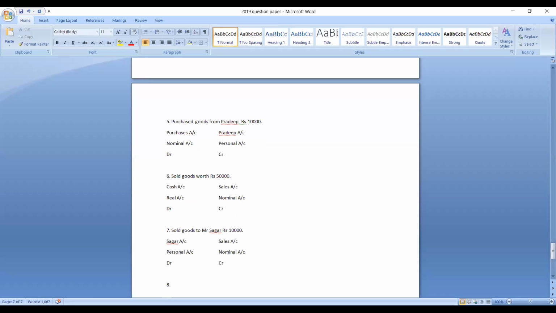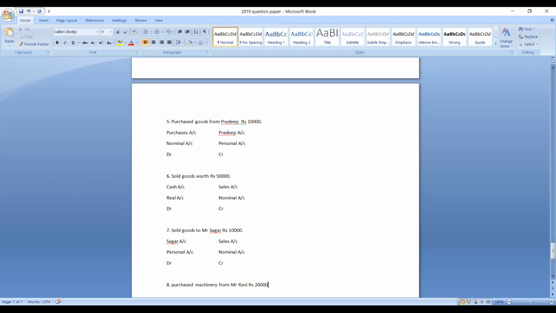Let us take one more example. We'll take around 10 transactions. Next transaction is: purchased machinery from Mr. Ravi, rupees 20,000.